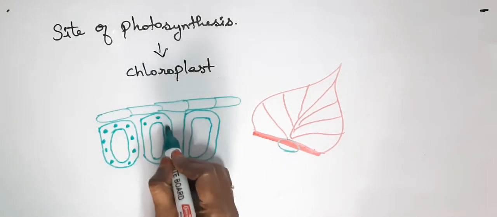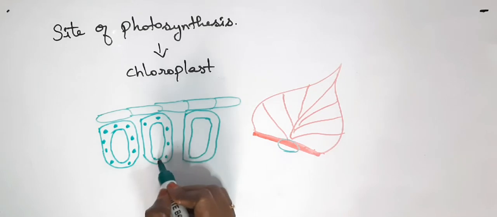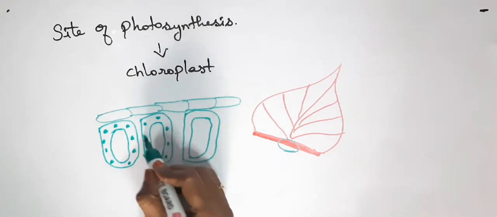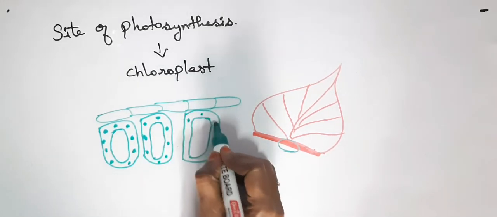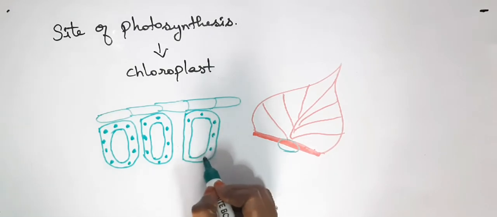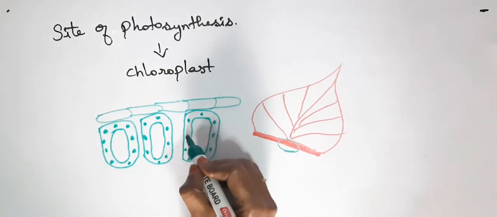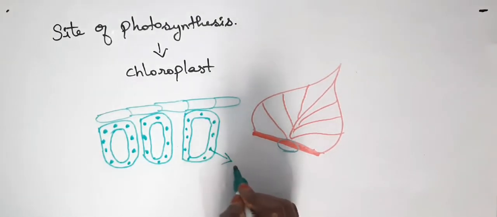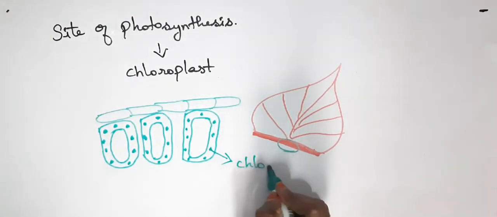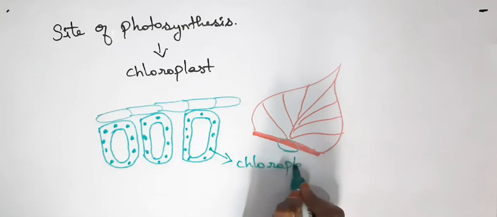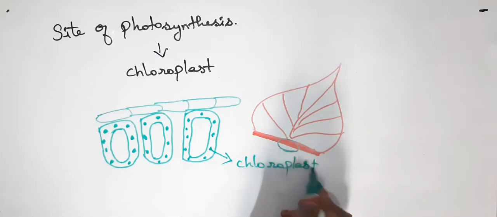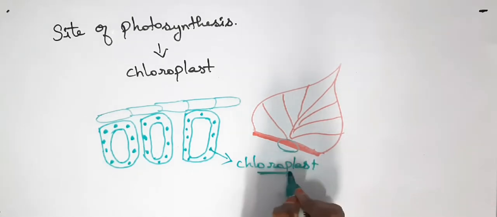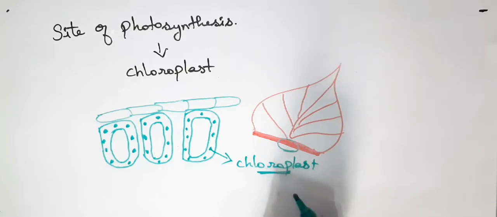These dots present in the plant cell are called chloroplasts. So this is the site of photosynthesis.